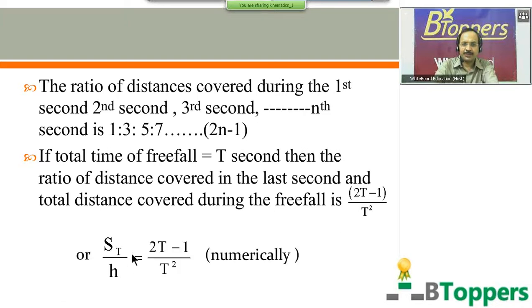Or the same thing can be written as St by h equal to (2t minus 1) by t square numerically. Here h is the total distance covered during the fall, or the height from which the body falls. St represents the distance covered in the tth second, or the distance covered in the last second. If you want to copy the conclusions, you can take a pause and copy them.